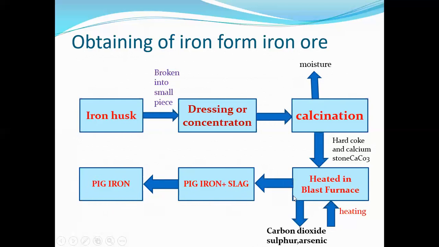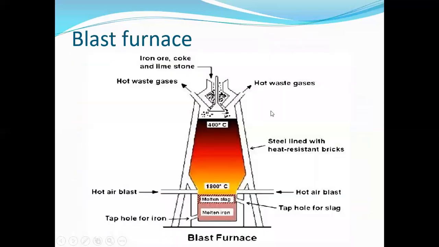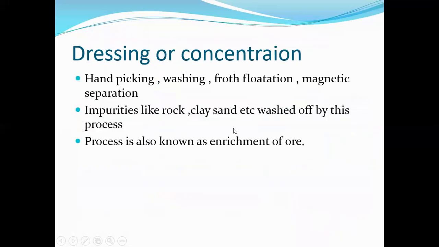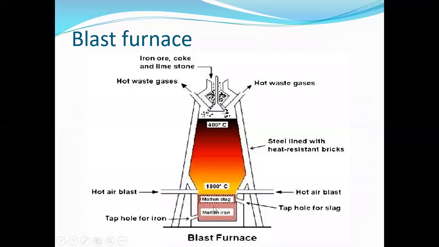The important thing we have to discuss is the working of the blast furnace. You can see the blast furnace here. We are adding iron ore, coke and limestone, or calcium stone, here. Then we are adding a hot air blast here.